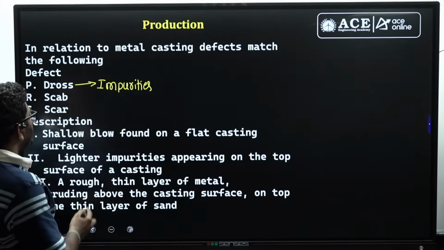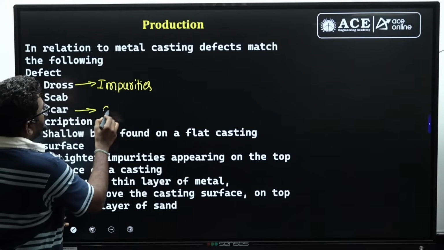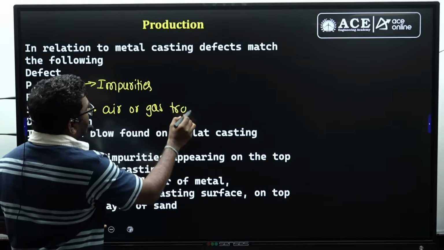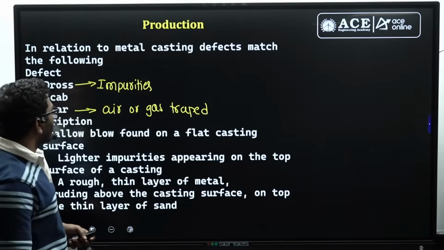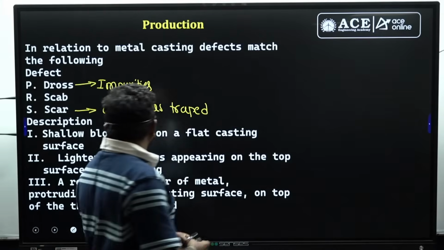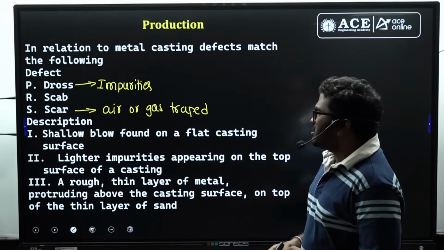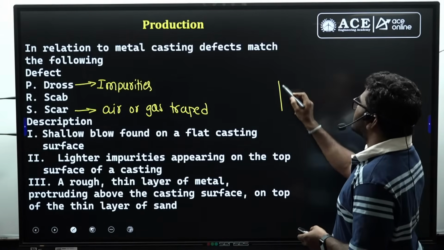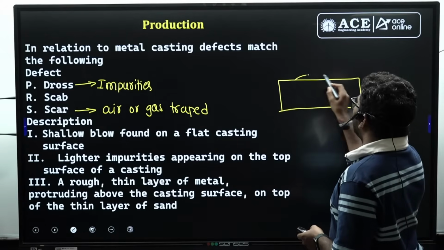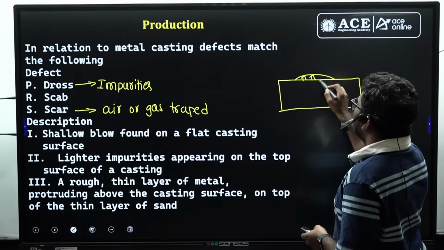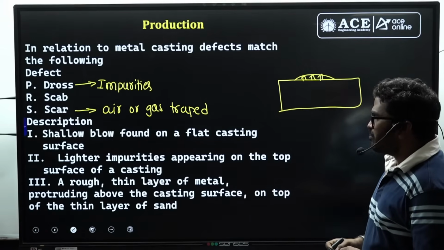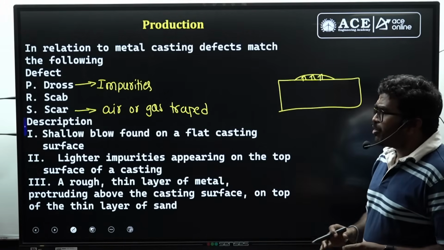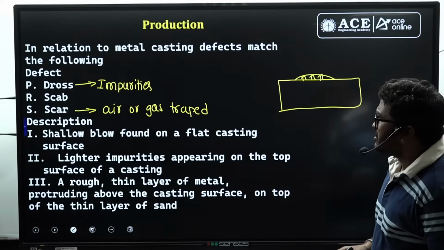Now scar, you can say, is air or gas trapped in the cast component, and a scab is nothing but a rough thin layer of metal above the sand casting. Suppose I consider above the sand, because of loose sand, a rough thin layer is going to occupy the surface of the cast component due to improper ramming of the sand.